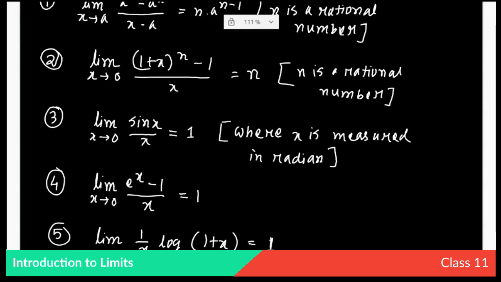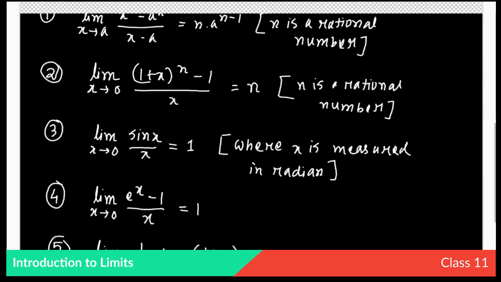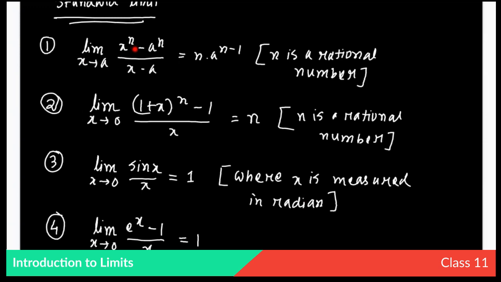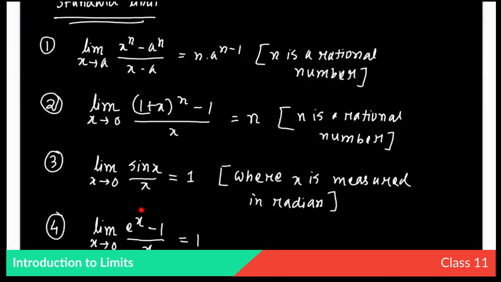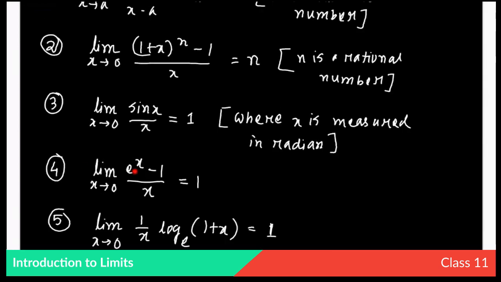The first one is the limit as x tends to a of (x to the power n minus a to the power n) by (x minus a) equals n into a to the power n minus 1, when n is a rational number. Next, the limit as x tends to 0 of ((1 plus x) to the power n minus 1) by x equals n when n is a rational number. Third, the limit as x tends to 0 of sin x by x equals 1 when x is measured in radian. Next, the limit as x tends to 0 of (e to the power x minus 1) by x equals 1.